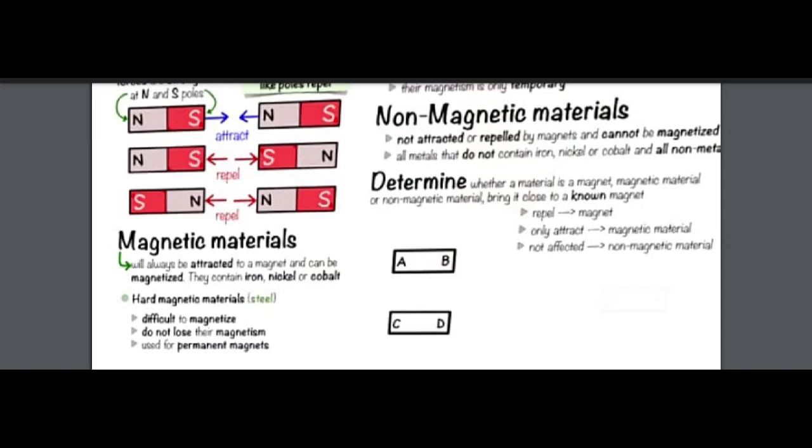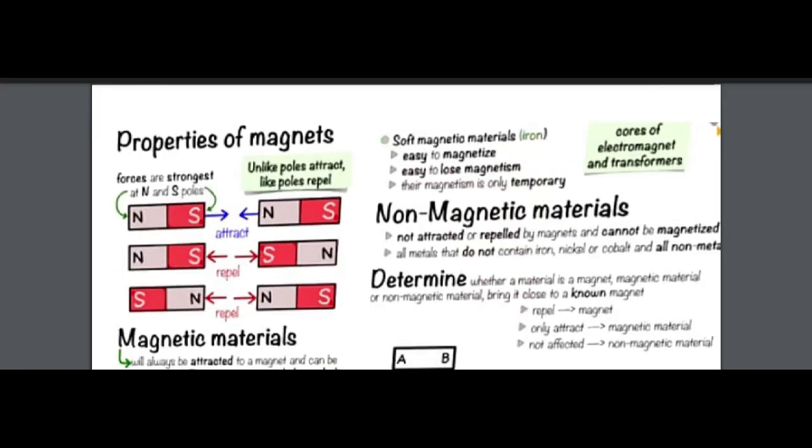Okay. So the next thing is soft magnetic materials. The best example is iron. They are easy to magnetize, easy to lose magnetism, and their magnetism is only temporary. So this is the difference between the two types of magnets: permanent magnets and temporary magnets. Permanent magnets do not get magnetized easily and do not lose their magnetism very easily. And there are other magnets which are easy to magnetize and can lose their magnetism easily as well.